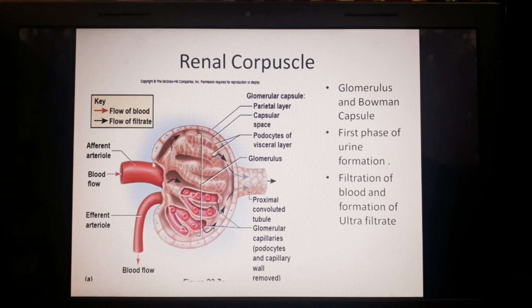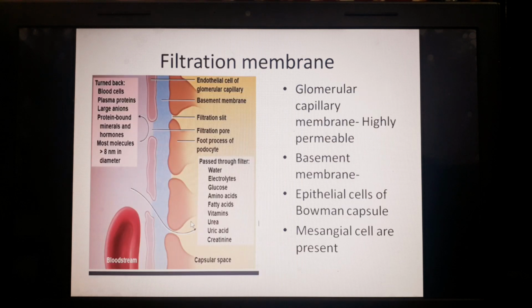Then this Bowman's capsule, you can see it is double layered. The outer layer is its parietal layer, the inner layer is the visceral layer, and that visceral layer is adherent with the basement membrane. So basically this glomerulus and Bowman's capsule is responsible for filtration of the blood and formation of ultrafiltrate.